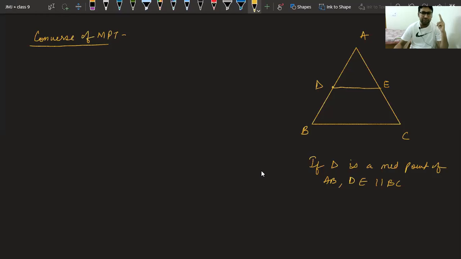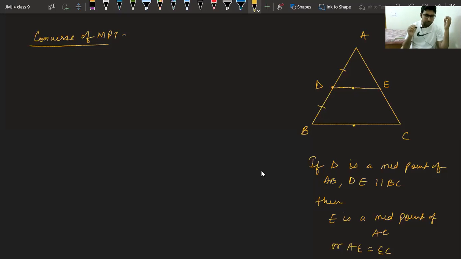So there are two conditions in this converse MPT. First is D is the midpoint, that means we know that AD equal to DB. Second is we know this DE is parallel to BC. Then we can say from our side that E is a midpoint of AC, or AE equal to EC.